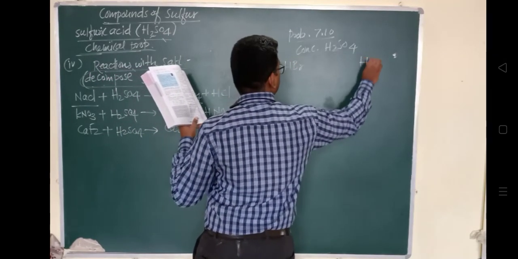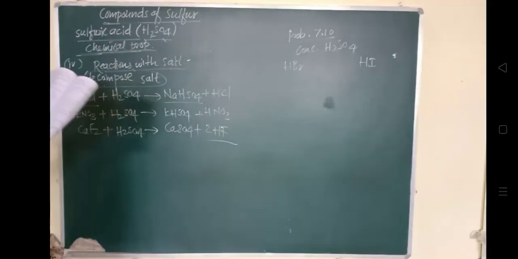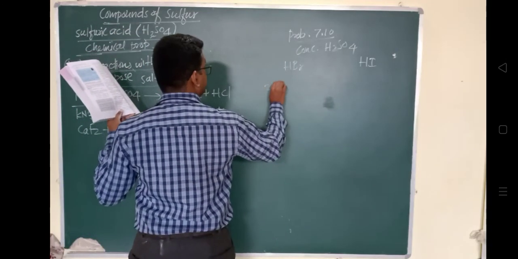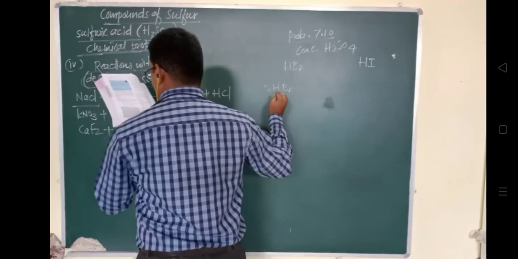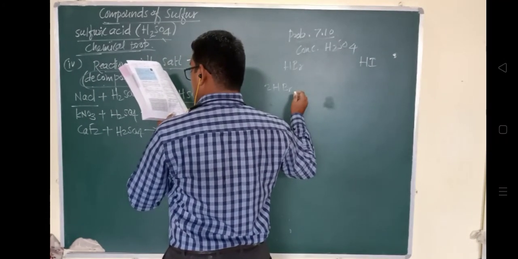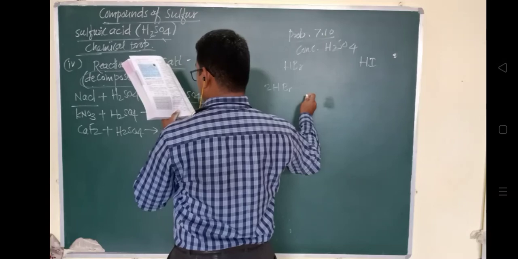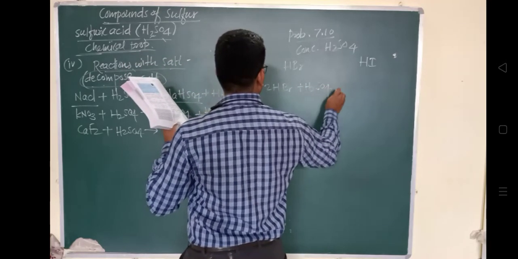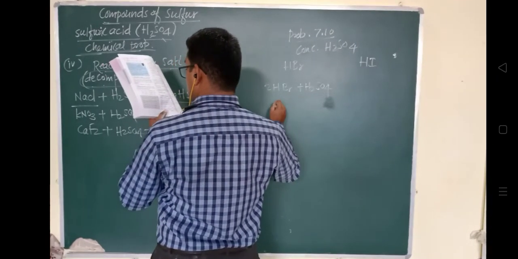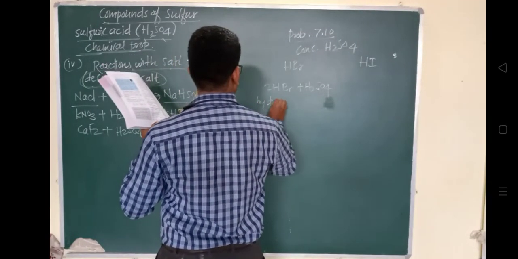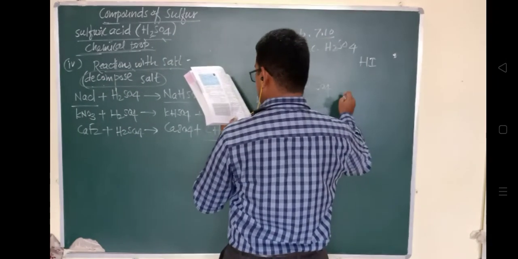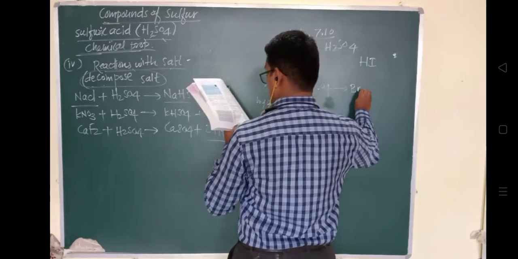So twice HBr. Concentrated sulfuric acid oxidizes hydrobromic acid and forms bromine. You can see here that we write the reaction of twice HBr with H2SO4. It oxidizes hydrobromic acid, and it is forming bromine, Br2, plus sulfur dioxide and twice H2O. Just now we have seen such kinds of reactions.